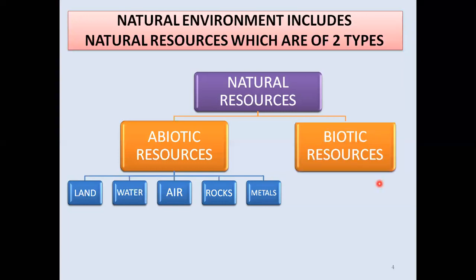Next, biotic resources means these are also the resources, these are also the things which are available for our use, but they have been given by the nature and they do have a life, है ना, इनके जान होते हैं. And give me some examples. Number one, plants. And who is number two?